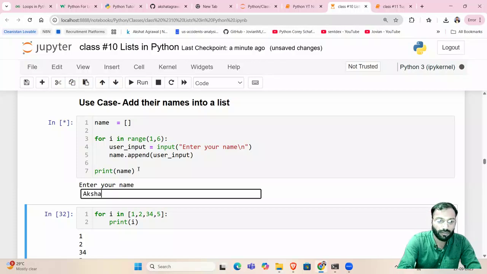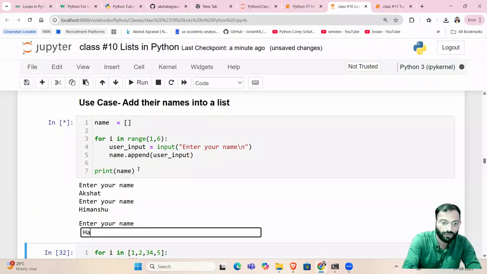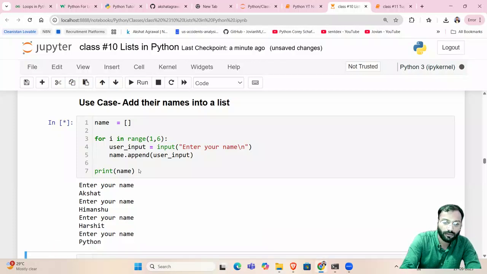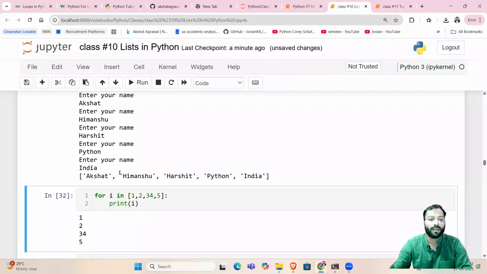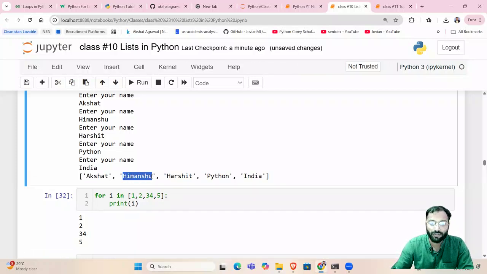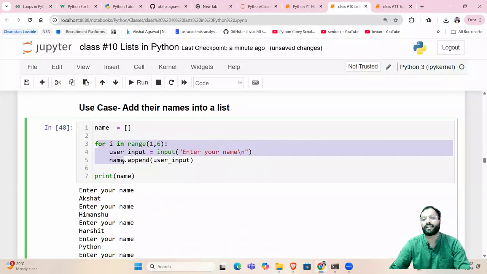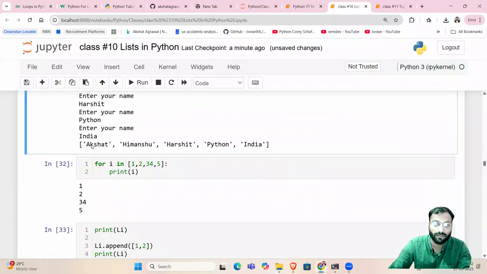Enter your name, Akshat. Then Himanshu. Then Harshit. Then let's say Python. And then let's say India. So see, Akshat, then after that Himanshu was added, after that Harshit, after that Python, after that India. So this is the purpose of the append function. This is how we can take multiple user inputs and store them into a list, right? So finally name will act like a list only.